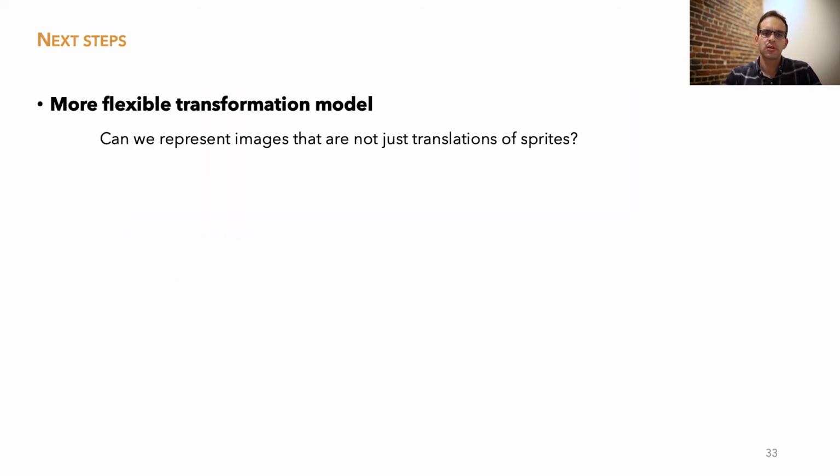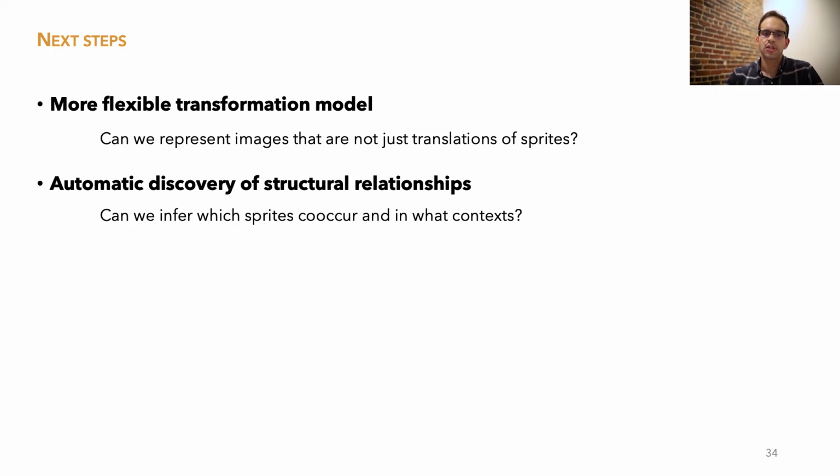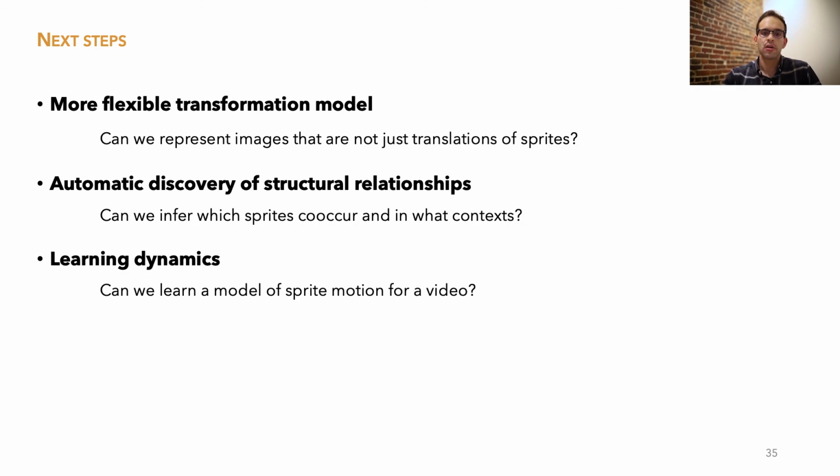Our results on natural content motivate some exciting next steps for future work. By expanding the range of deformations applied to the dictionary elements, such as appearance or shape change, we can more flexibly accommodate natural data. Another interesting direction is using our sprite-based decomposition to discover relationships and interactions between sprites. We could also consider learning the dynamics of sprite motion within a video sequence.